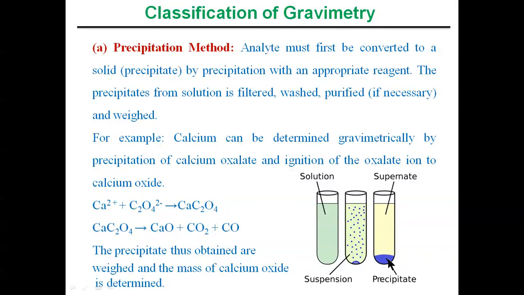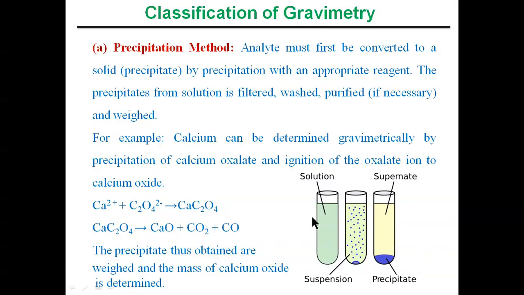So here the precipitate is weighed finally to get the weight of the analyte, or to determine the analyte quantitatively. Simply, the analyte must first be converted to a solid or precipitate by adding a precipitation reagent. Once we add the precipitation reagent to the solution, we will get the precipitate and the supernatant solution, and this precipitate is filtered, washed, purified if necessary, and then finally weighed. So this is the procedure for the precipitation method in gravimetric analysis.